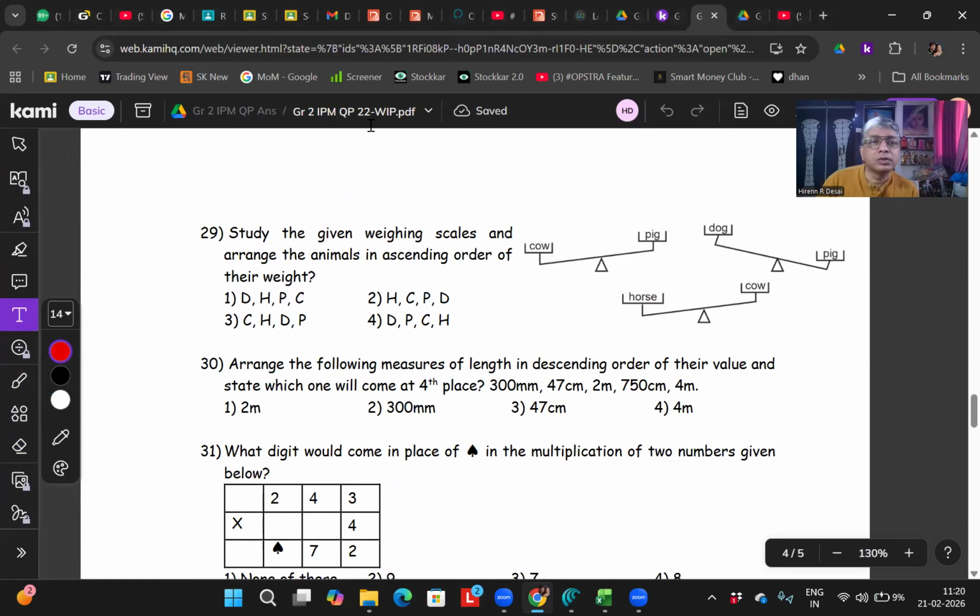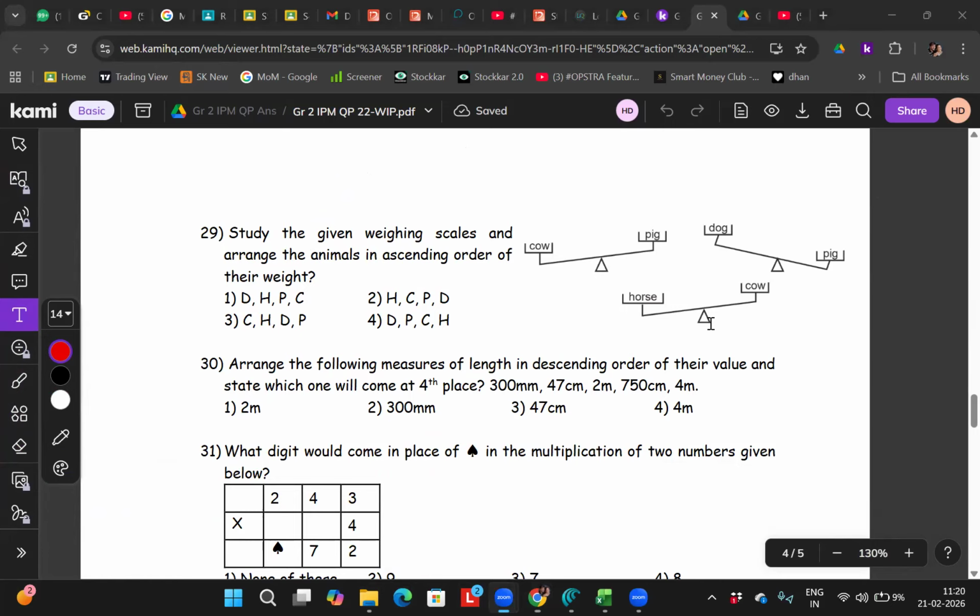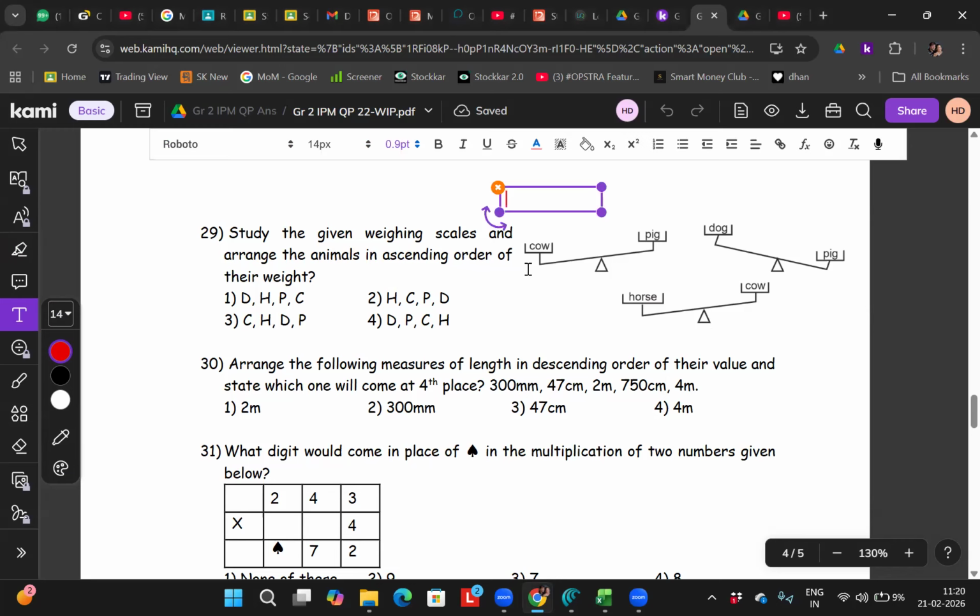Study the given weighing scales and arrange the animals in ascending order of their weight. So how will you do it quickly, beta? First, look at the weight of cow and pig. The pig is lighter than the cow. The calf is greater than the pig, right? Then dog and pig. The dog is lighter than the pig. So after pig, dog will come here.